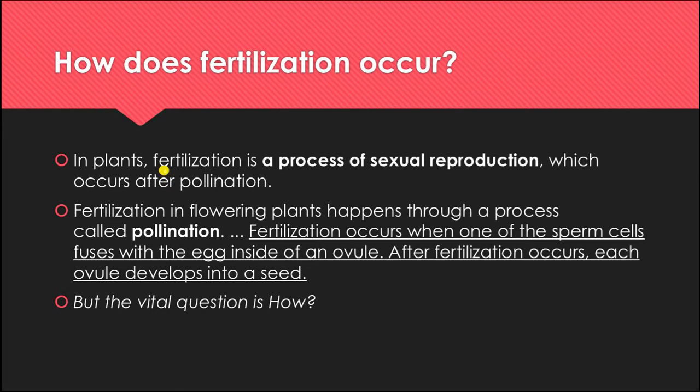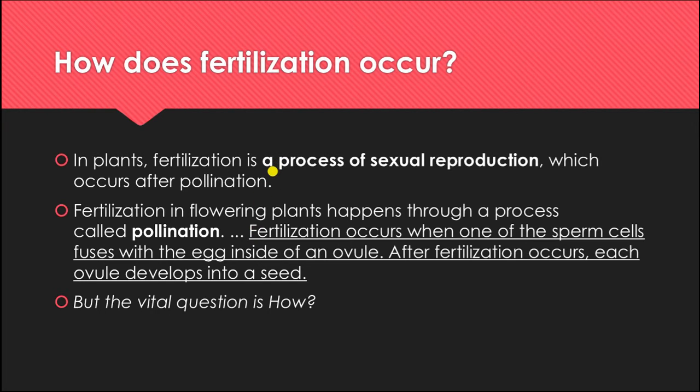You see, in plants fertilization is a process of sexual reproduction which occurs after pollination, and it occurs with a male and a female cell. As a male human being and a female human being together reproduce offspring, like that only. And this fertilization in flowering plants happens after pollination, as I mentioned. Fertilization occurs when one of the sperm cells fuses with the egg inside of an ovule. And after fertilization occurs, each ovule develops into a seed. But how this fertilization occurs, I am going to explain to you in detail.